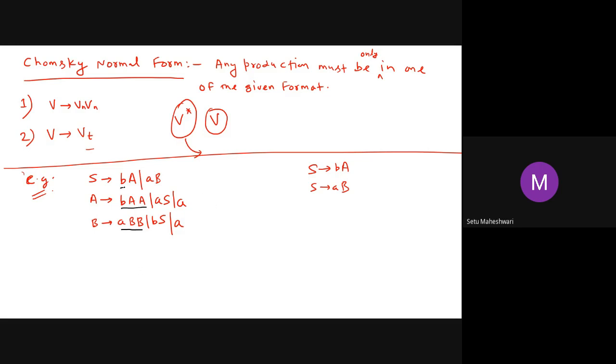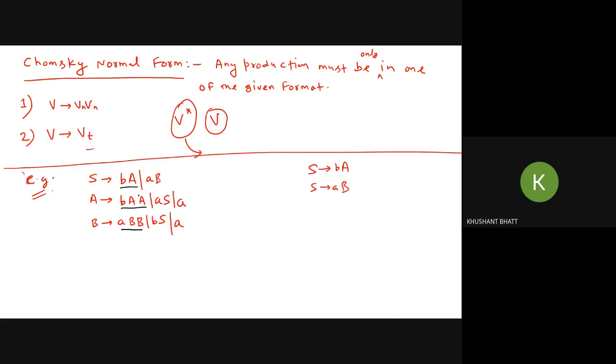What about this? Is it in the form of CNF? Both things are written in front of you. Just check it up. It is written above. What is the form of CNF? Check out. What is allowed in CNF? Tell me. Two non-terminals or one terminal. So do you have exactly two non-terminals here? No, sir. What is there? One terminal and one non-terminal. Is it allowed in CNF? No, sir. Of course not. So this is also a production which is not in the form of CNF.